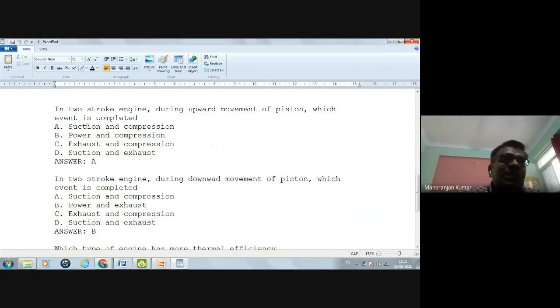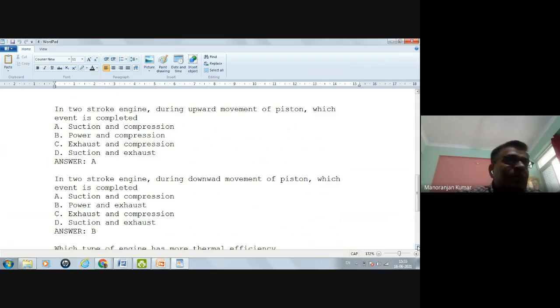So obviously suction and compression will take place. In a two-stroke engine, during downward movement of the piston, which events are completed? In the upward movement, suction and compression. So in the downward movement, the remaining two will be completed, that is the power and exhaust.